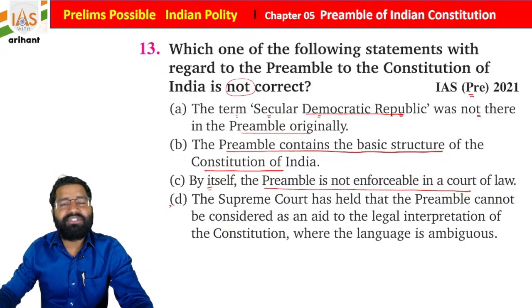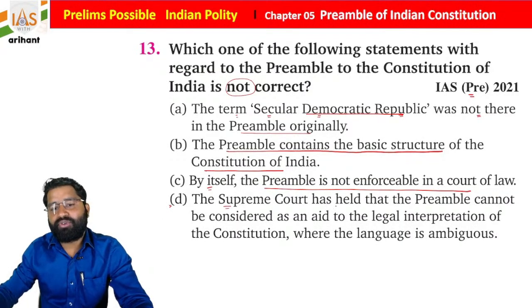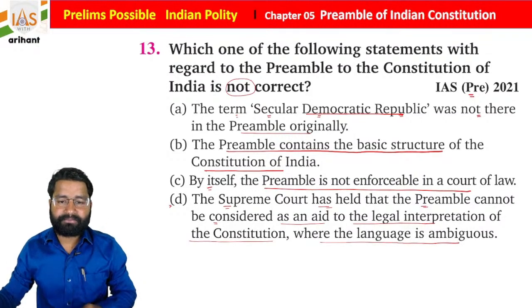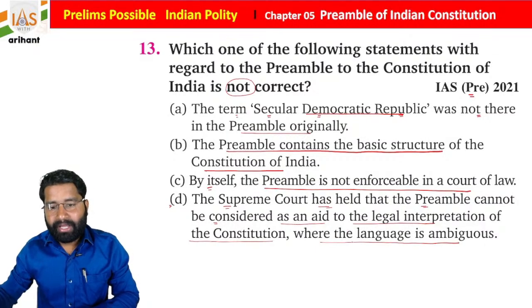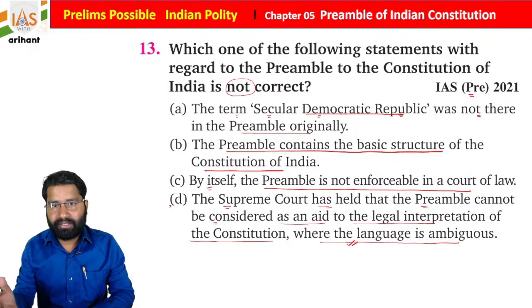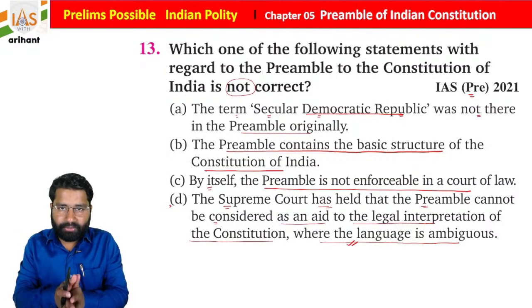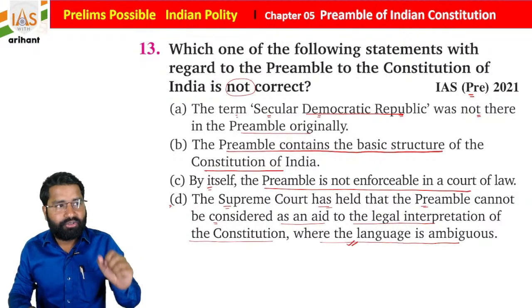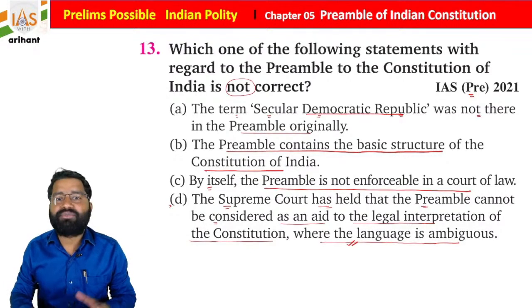Now you have to see statement D. The Supreme Court has held that the preamble cannot be considered as an aid to the legal interpretation of the Constitution where the language is ambiguous. As I already told you, the preamble will work as a guiding star. If sometime any concept is ambiguous, the Supreme Court will use the same preamble to decide what is right.